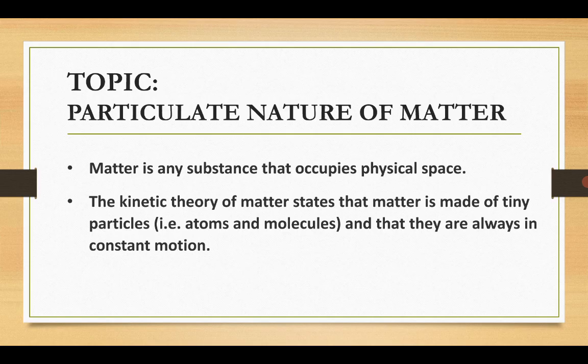All right? So matter, we're saying, is any substance that occupies space and has mass. So how do we understand the behavior of matter? It's by understanding the fact that the kinetic theory of matter is a statement that says matter is made up of tiny particles, and these particles are always in constant motion. Constant motion means same speed, moving at constant speed.